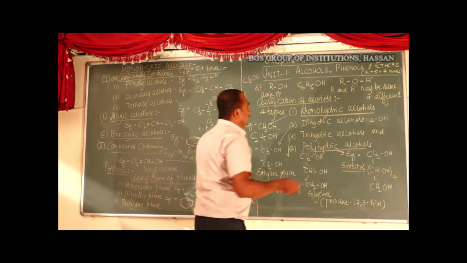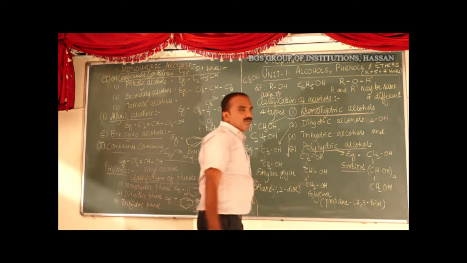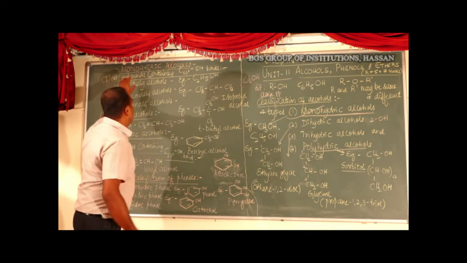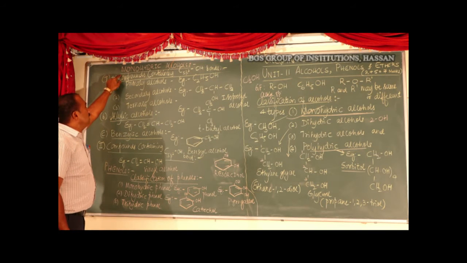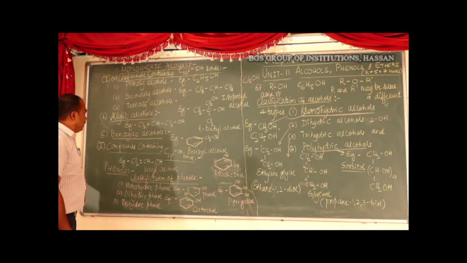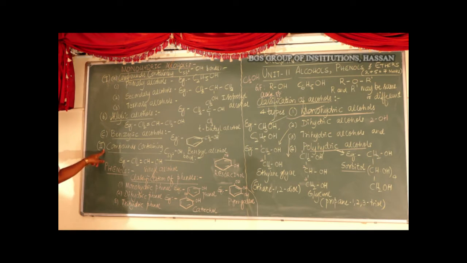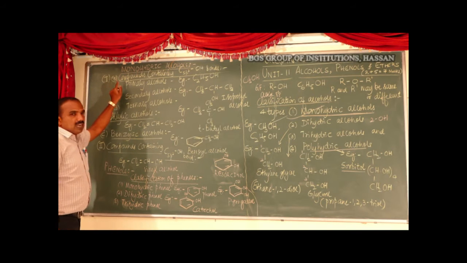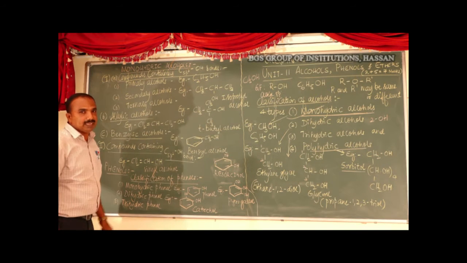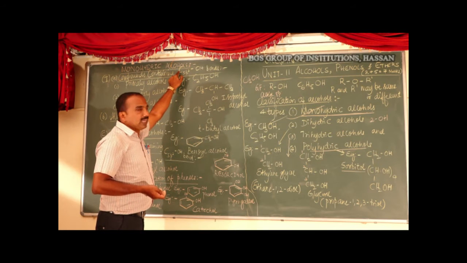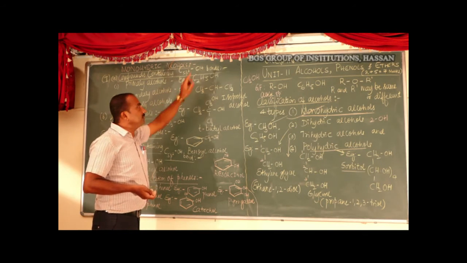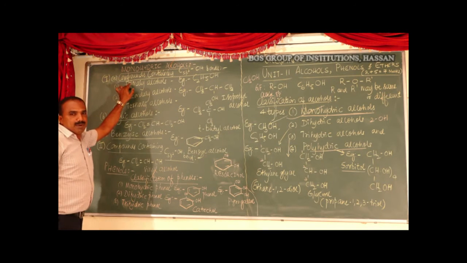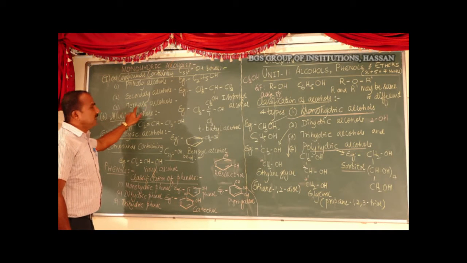In this unit we are going to study only monohydric alcohols. Monohydric alcohols are again classified into two types based on the hybridization of the carbon atom. The first is the compounds containing an sp3 hybridized carbon atom attached to the OH bond. These are classified into three types: primary alcohols, secondary alcohols and tertiary alcohols.